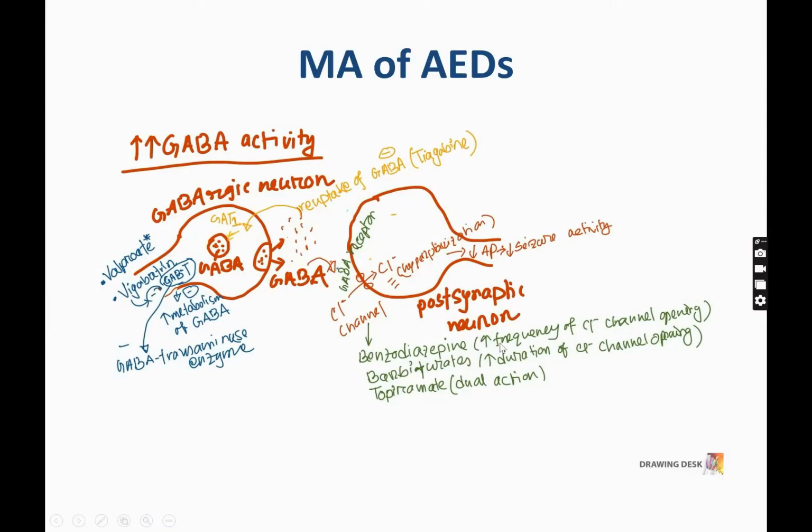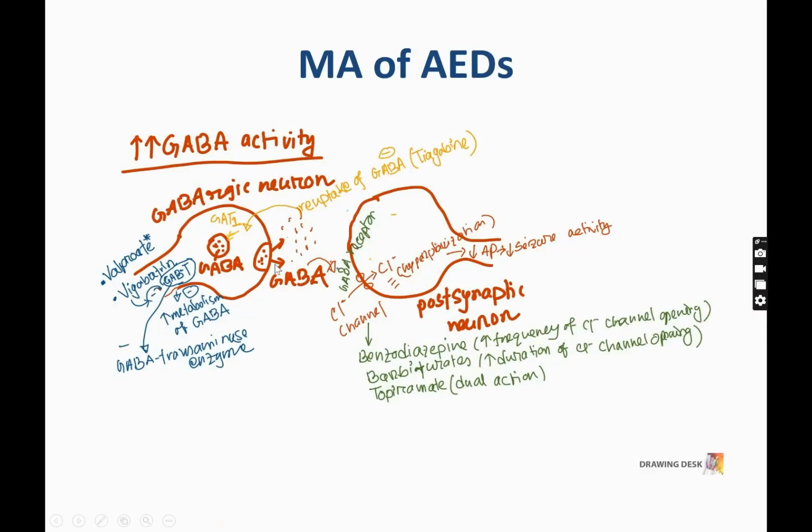Benzodiazepine acts by increasing the frequency of chloride channel opening. It will help more and more chloride channel opening, and barbiturate increases the duration of chloride channel opening. Another drug, topiramate, also acts here. So topiramate has dual action. Topiramate acts both by increasing GABA activity and decreasing glutamate activity.